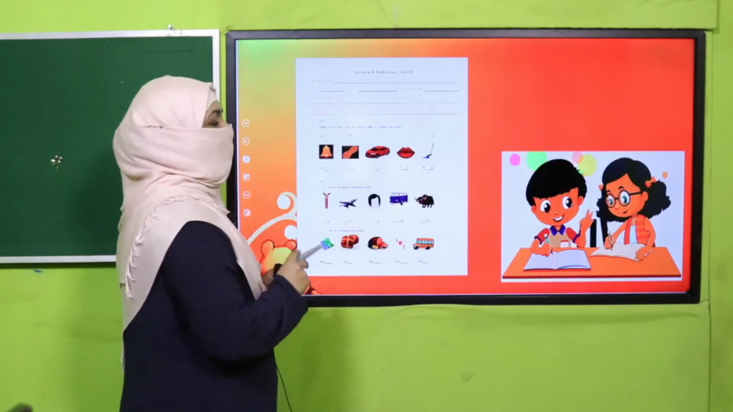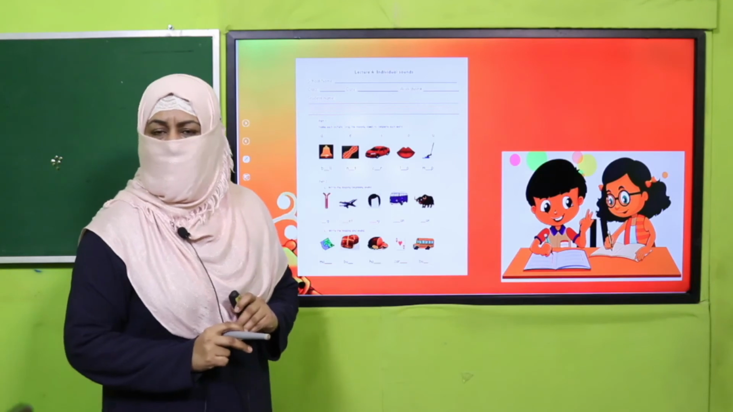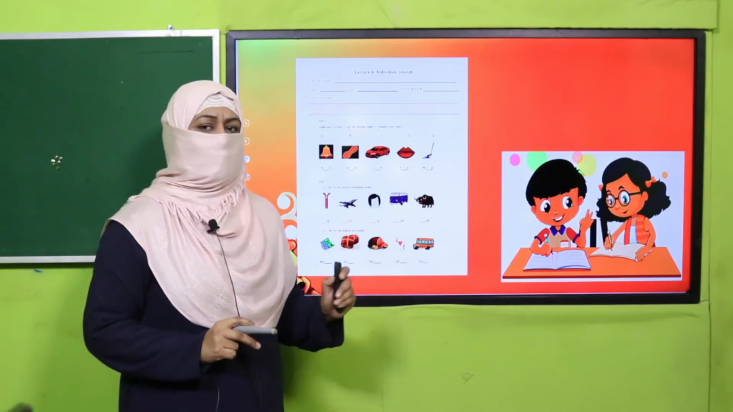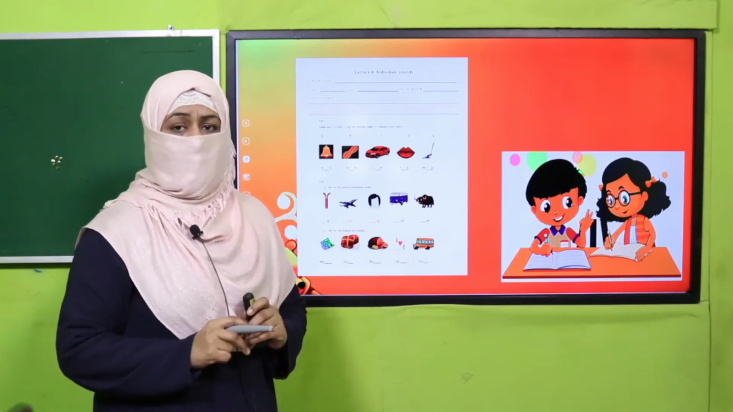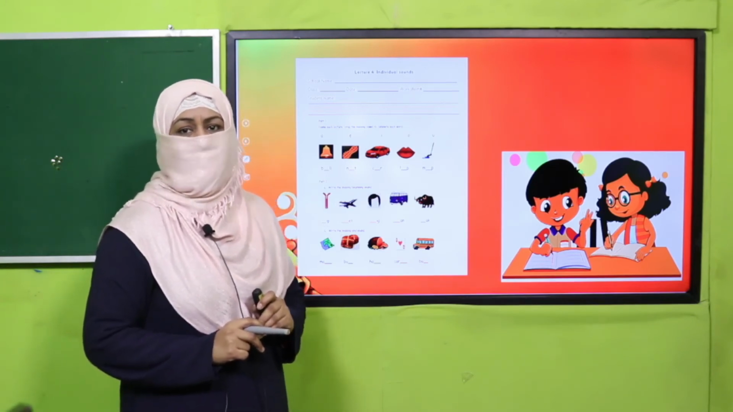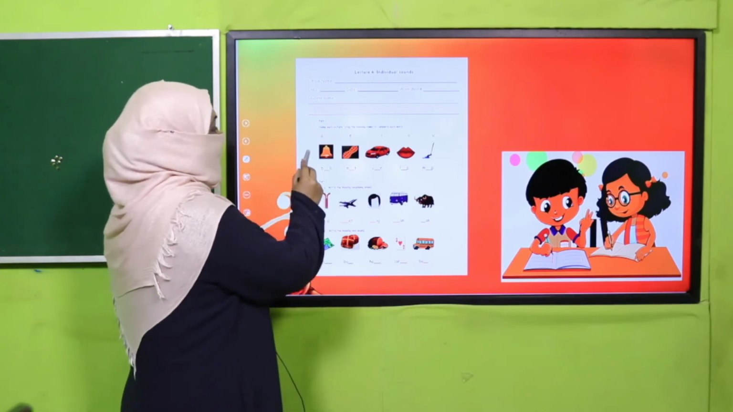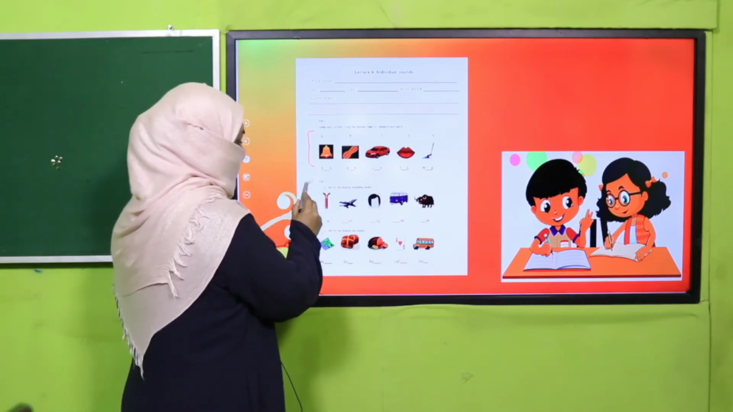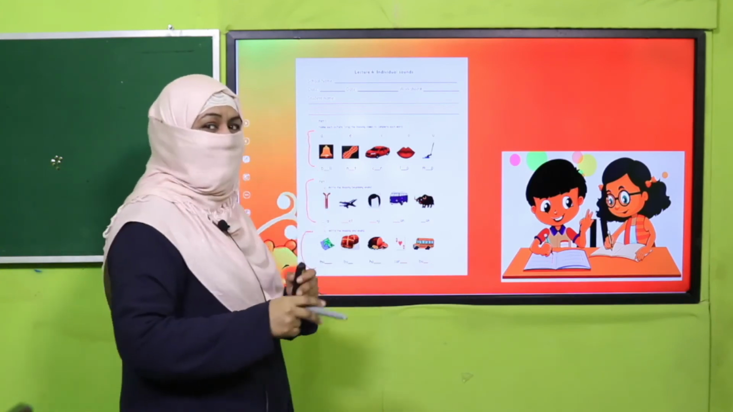And I'm giving you a worksheet. Again, my dear fellow teachers, this worksheet, lesson plan, PowerPoint presentation, links are given. You may click it, download it, and kindly provide a printed worksheet to students for practice. And students, you will say the word and complete the missing letters, means missing sounds.